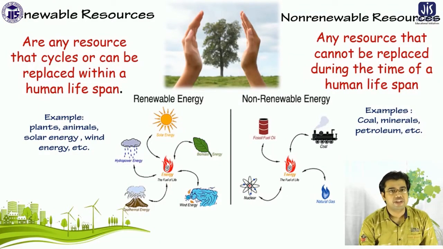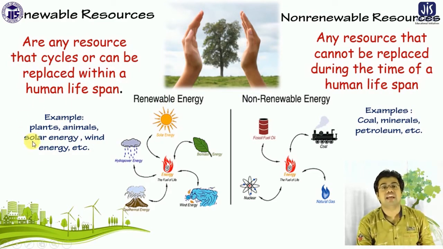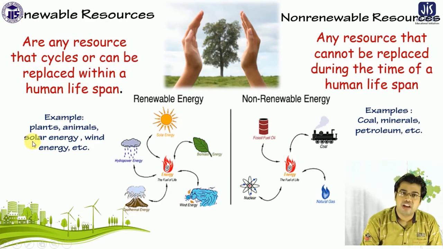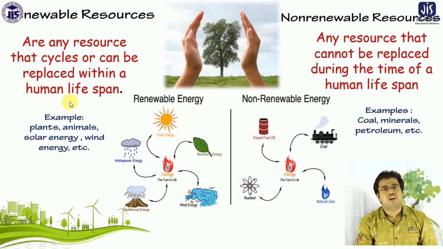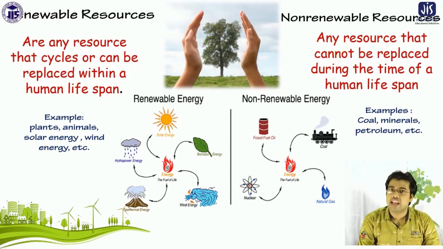One is the renewable resource, and another is the non-renewable resource. Renewable resources are plants, animals, solar energy, wind energy. And non-renewable resources cannot be replaced during the time of a human lifespan.